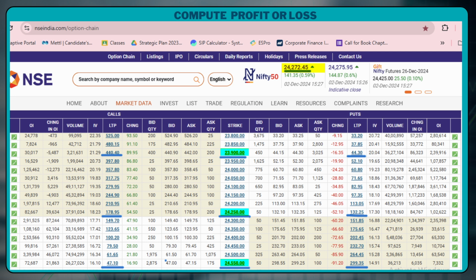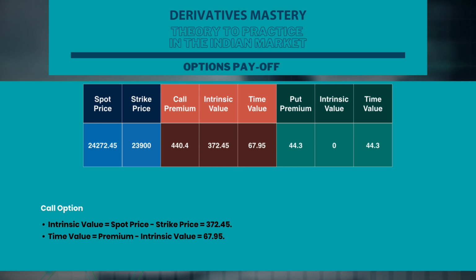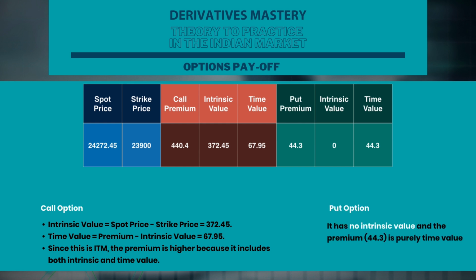Let's begin with the strike price 23,900. This is clearly an in the money option because the spot price is higher than the strike price. Therefore, the intrinsic value of the call option here is spot minus strike price, which gives us 372.45. And the time value will be premium minus intrinsic value, which gives us 67.95. Since this is in the money, the premium is higher because it includes both intrinsic and time value. For the put option, this is an out of the money strike because the strike price is lower than the spot price. It has no intrinsic value and the premium of 44.3 is purely the time value.